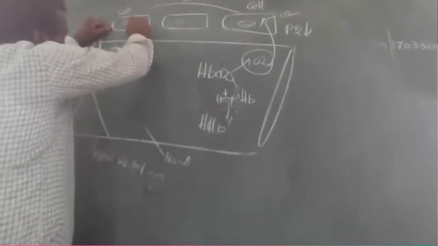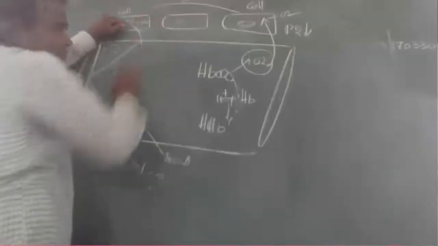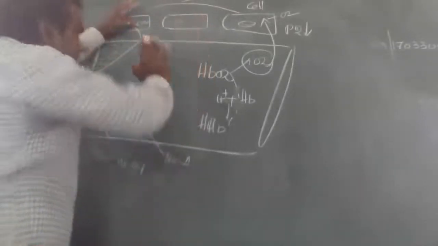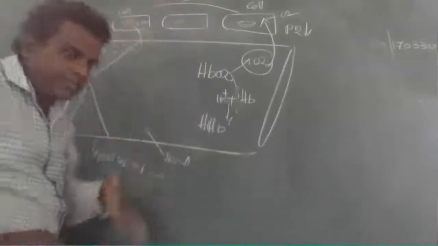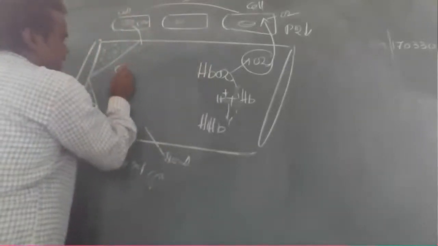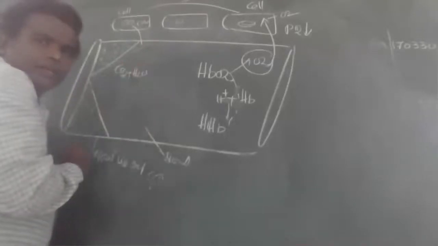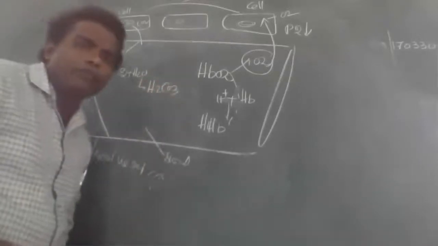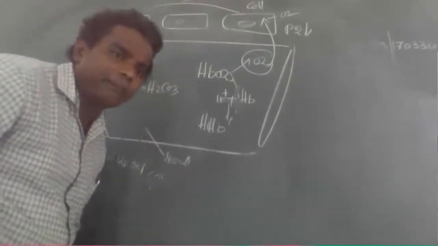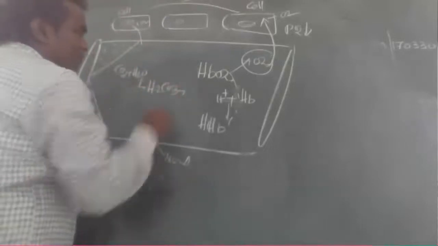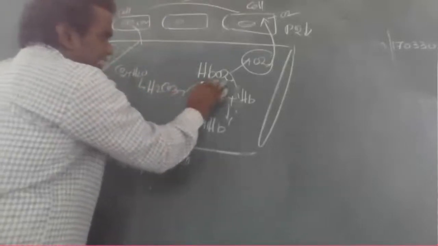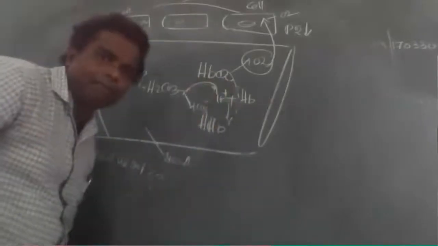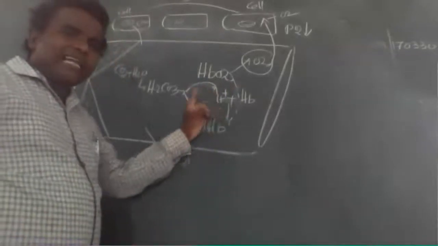After metabolic activity, the cell releases more carbon dioxide. This carbon dioxide diffuses out into the blood. So this carbon dioxide binds with water to form H2CO3. This H2CO3 immediately dissociates into hydrogen plus and HCO3 minus.